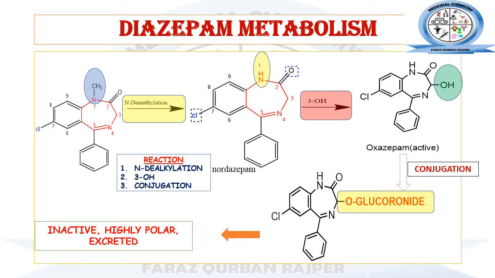The 3-hydroxylation reaction will convert nordazepam into another active metabolite, that is oxazepam. After that, the phase 2 reaction will occur, in which the conjugation with glucuronic acid will take place. And after conjugation, the O-glucuronide conjugate will be excreted or eliminated out of the body.